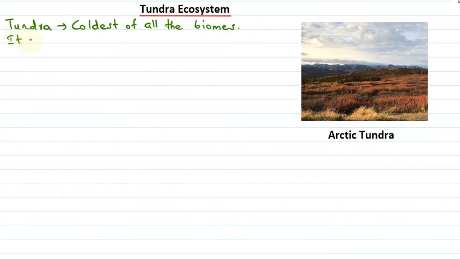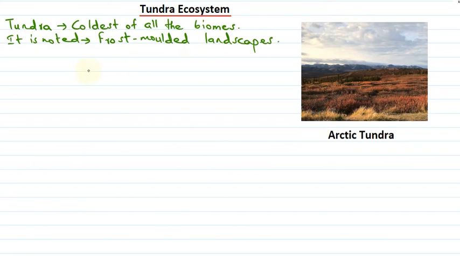Noted for what? It is noted for its frost molded landscapes. So this region has frost molded landscape for which it is famous.